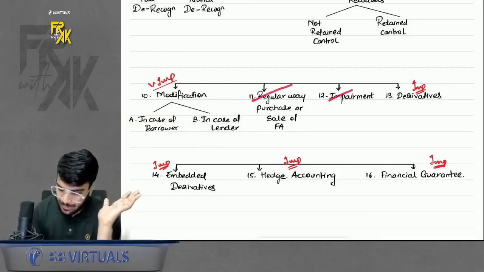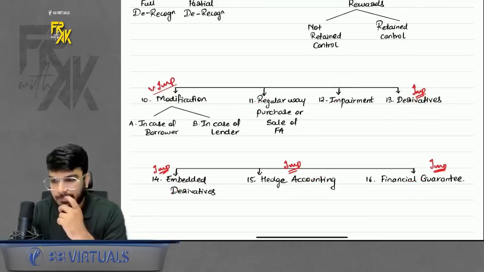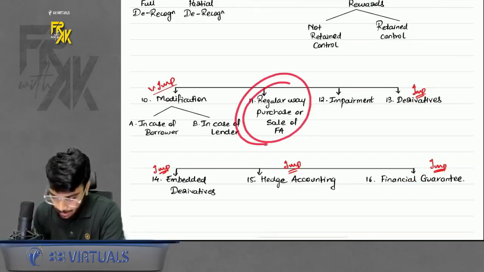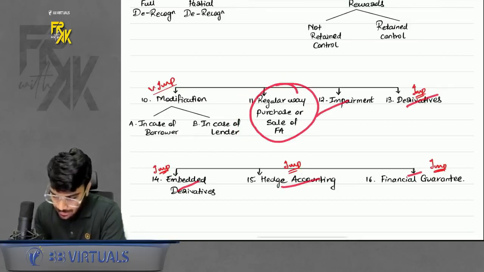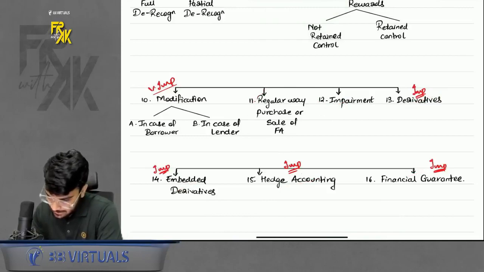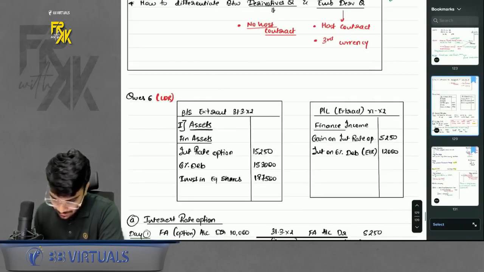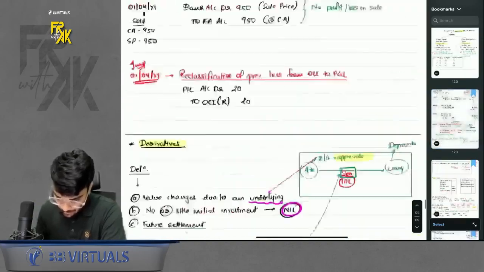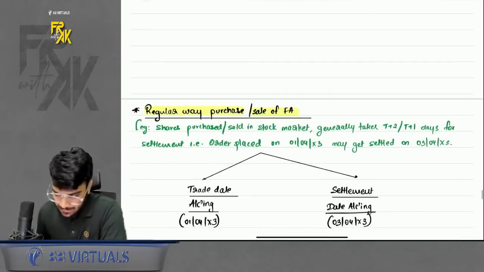Now the remaining points are there, small points. We will quickly revise all of them. Now we will do this point, regular way purchase sale, and then post that we will do all the remaining points. So what is the meaning of regular way purchase sale? Let's come towards the notebook. Very small points are remaining, nothing major to be worried about. Here it is. Now what is the meaning of regular way purchase sale?